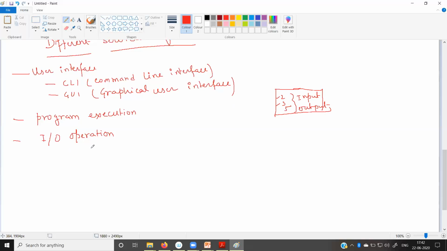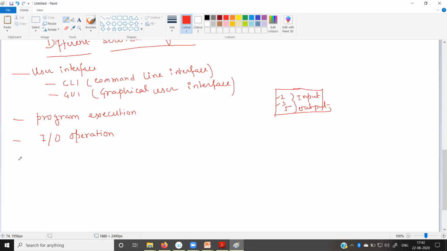The input service helps you to take the input from the external device or hardware device, the input device, and the output service helps you to display the result via some output devices. Clear? So this is the IO operation.